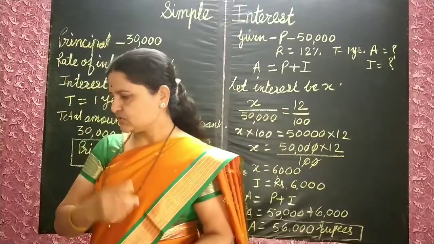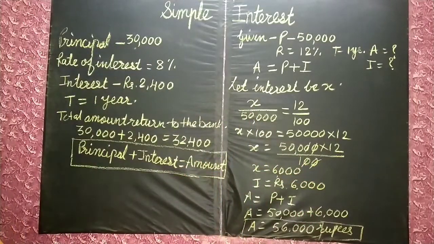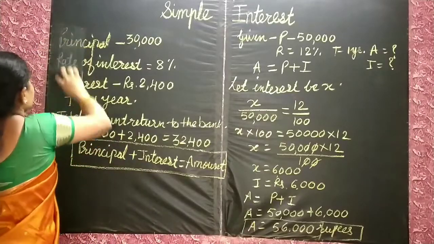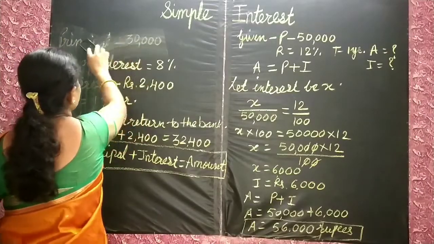Got it? So children, one more example we'll see. I will rub this so that we can write another example.